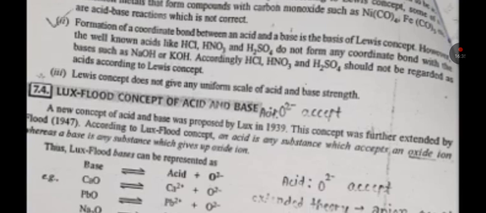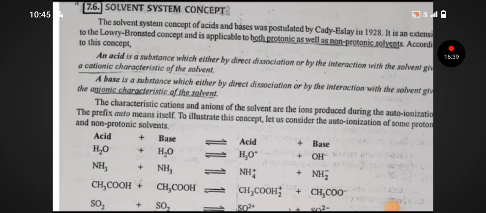Solvent system concept. The solvent system concept of acid and base was postulated by Cady and Elsey in 1928. It is an extension to the Lowry-Bronsted concept and is applicable to both protonic as well as non-protonic solvents.